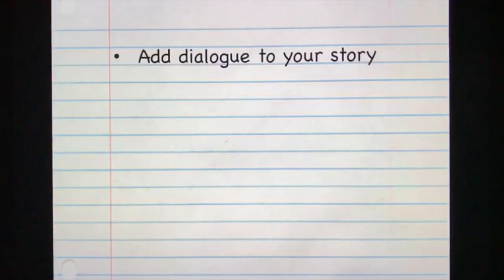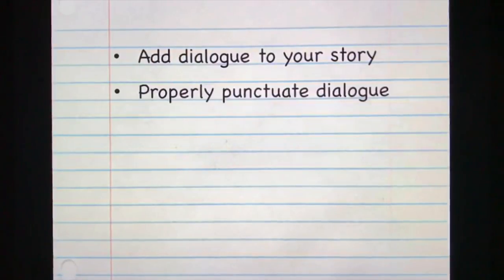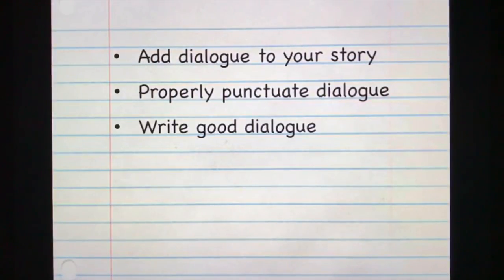So now you are ready to begin to add dialogue to your stories. And if you follow these rules, you will be able to properly punctuate and write good dialogue.